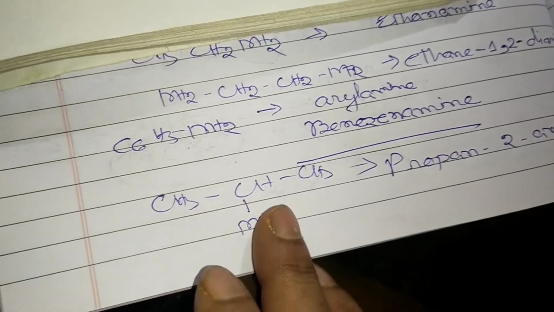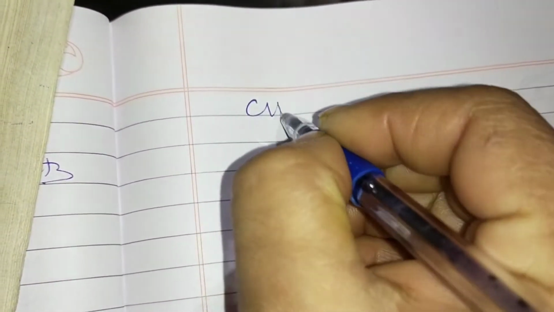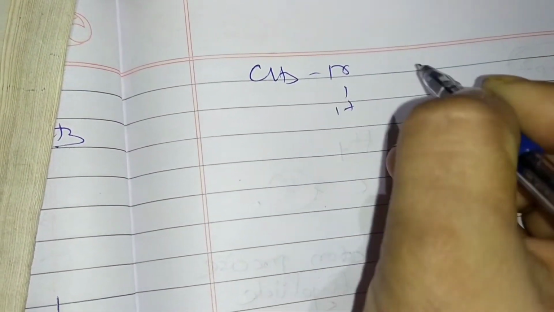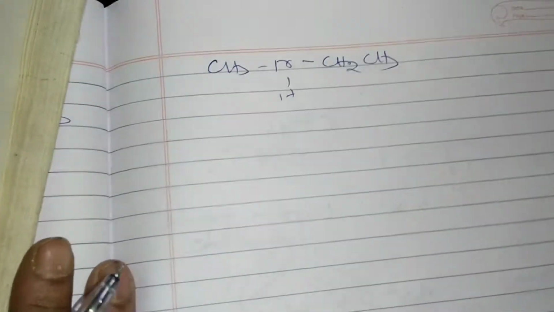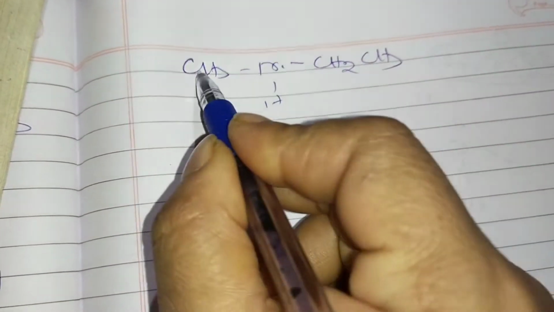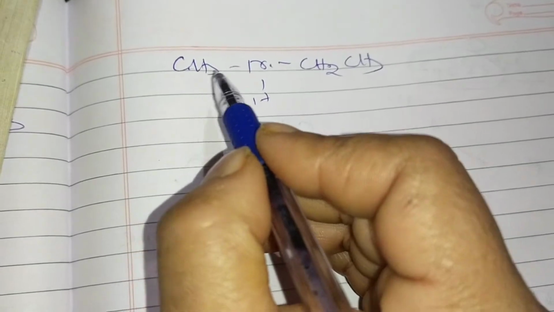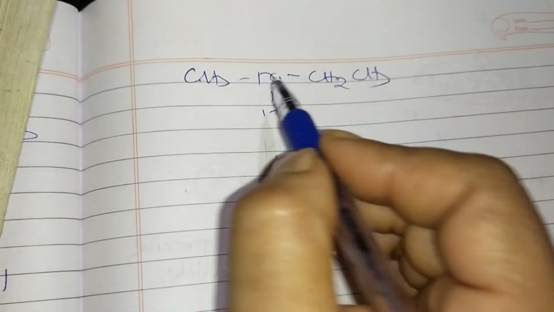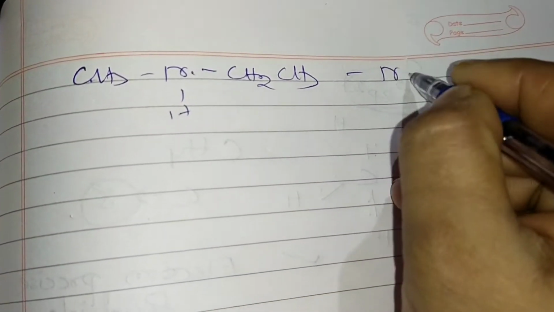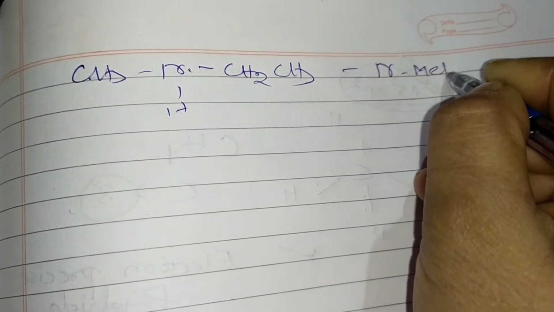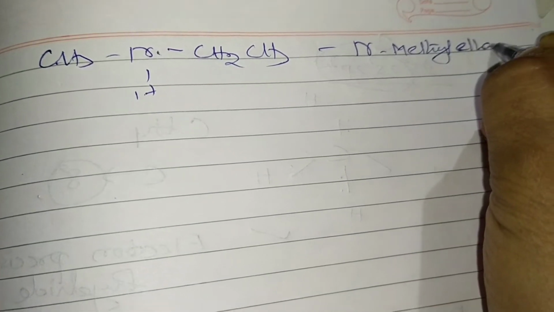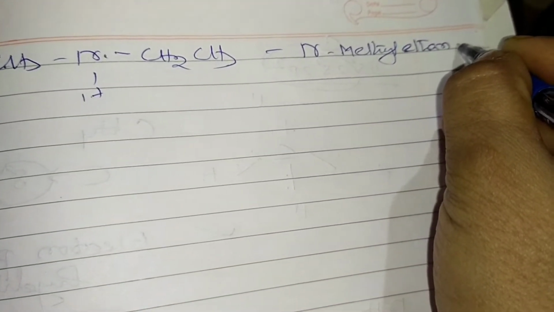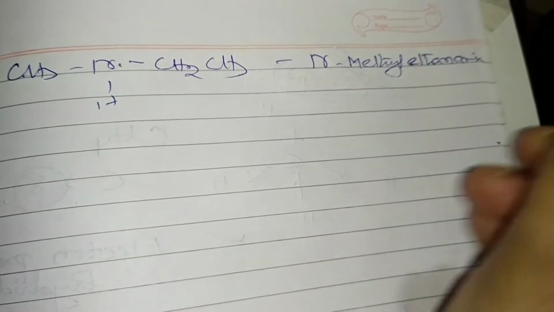Next, suppose we write CH3NHCH2CH3. What will be the name of this compound? Now we can write N-methylethanamine. The methyl is on the N position, so we write capital N, methyl, and then ethane, and the e we should not mention, amine. In that way we should write it.